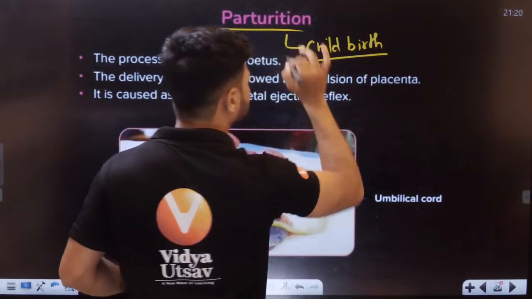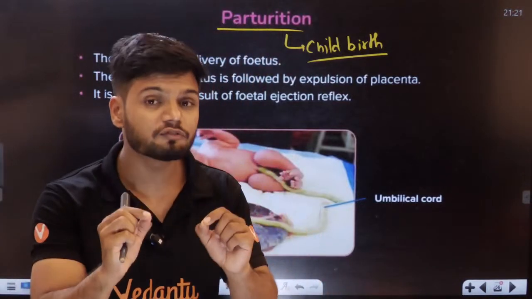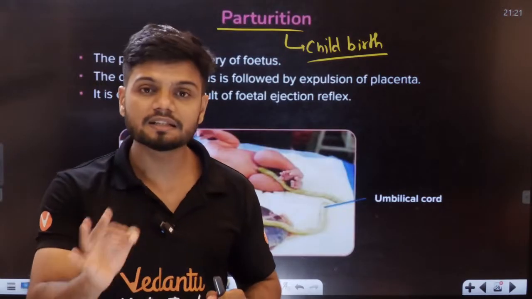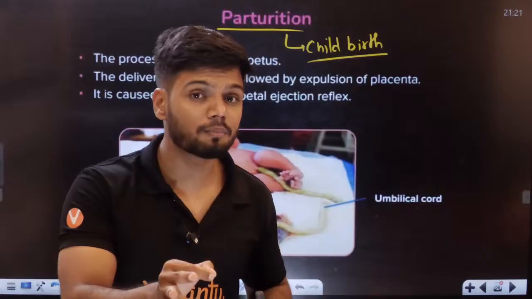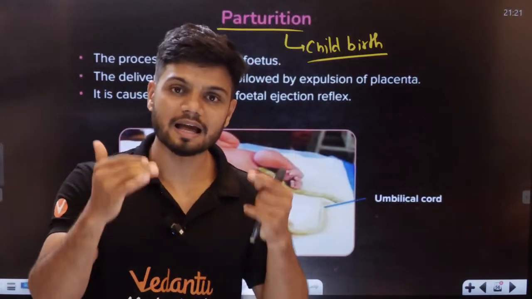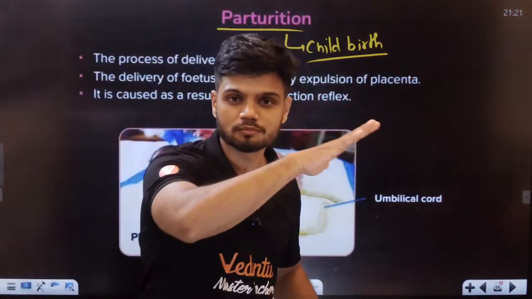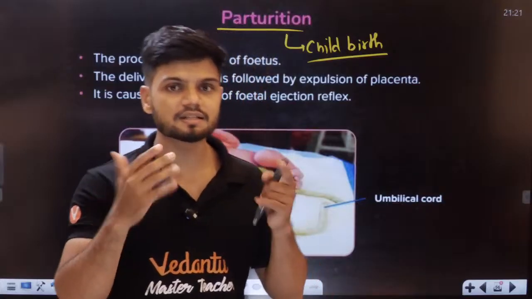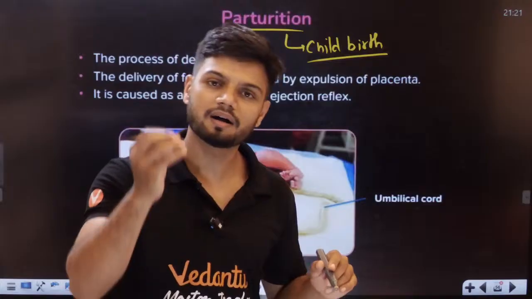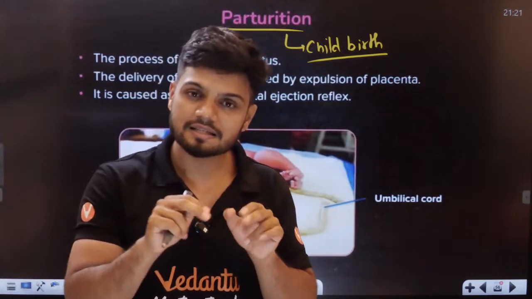Now, let me ask you one simple question. From where do you think the first signal for parturition comes? The first signal for parturition actually comes from the baby and placenta. The baby and placenta both are like, I am ready to come out. I cannot spend any more minute here. I want to move out of the womb. So the baby will send a signal to the mother: Mama, I am ready to come out now.